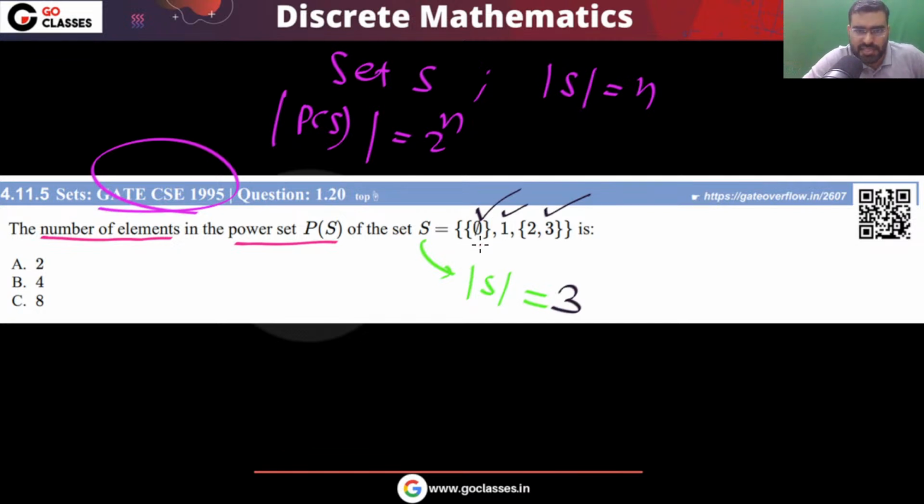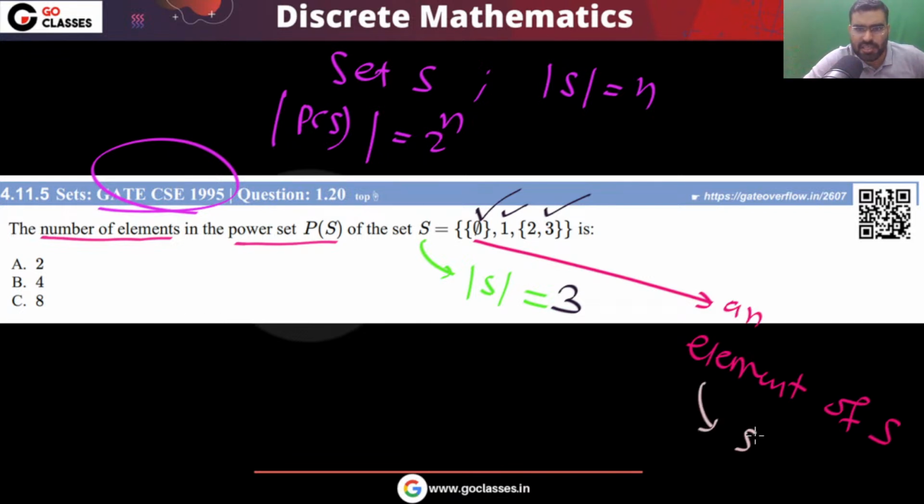Remember, in this set S, this is an element. This is an element. This is an element of S. Okay, so what is this element? You can note this element itself is a set. Similarly, this element itself is a set. So there is no problem. In set S, you have 3 elements.